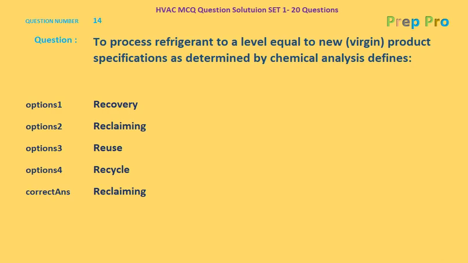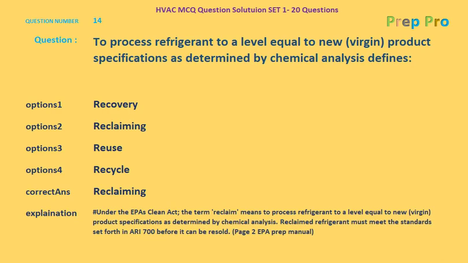Yes, it is. And the explanation given is, under the EPA's Clean Air Act, the term reclaim means to process refrigerant to a level equal to new virgin product specifications as determined by chemical analysis. Reclaimed refrigerant must meet the standards set forth in ARI 700 before it can be resold. Page number 2, EPA Prep Manual.